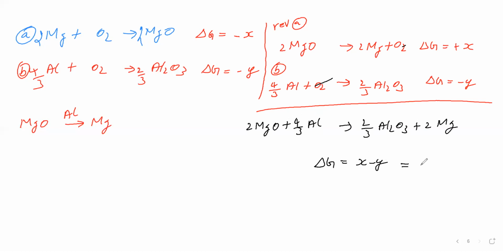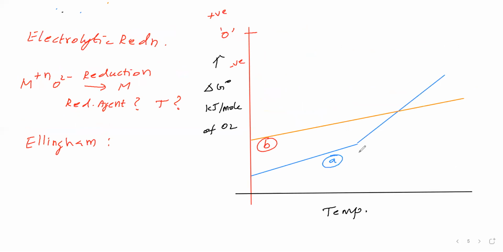Now we should know whether delta G is negative or positive for this process. Is delta G for this overall reaction negative or positive, and what value? That we'll see. Now you see that when the temperature is, now we will take the temperature as this much. This temperature we will take.